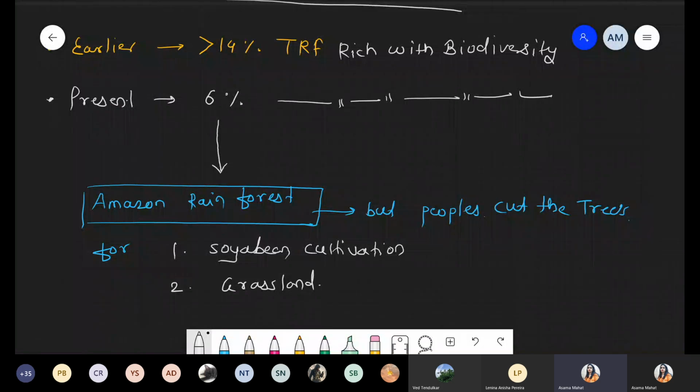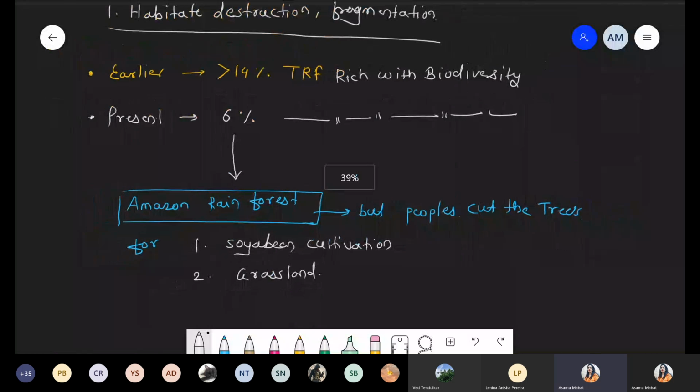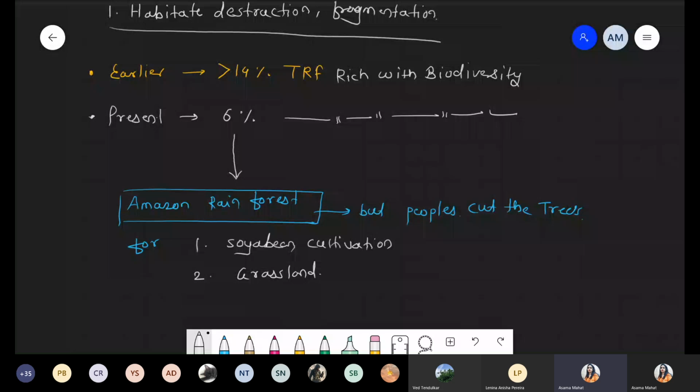That's why earlier the tropical rainforest area was greater than 14%. In the current situation it has only 6%, and the major cause is the soybean cultivation and the grassland in the Amazon rainforest. Okay, so now what happens with this condition? ये तो हमने देखा, definitely there is a loss of biodiversity, because when we cut any tree, directly it affects plants, but indirectly it affects birds, mammals, and some migratory birds. Because now what happened, due to fragmentation, this cutting is what we are talking about as fragmentation.